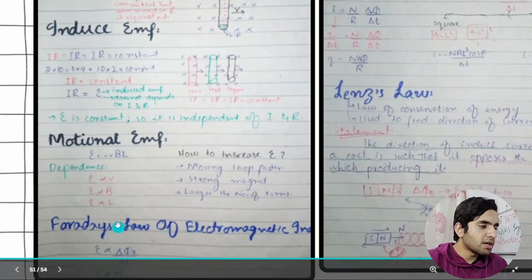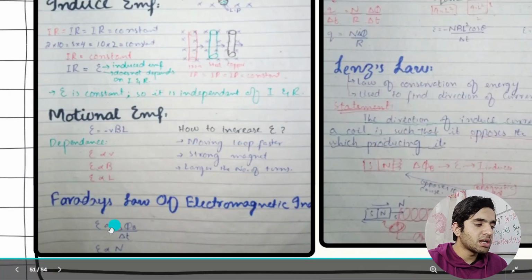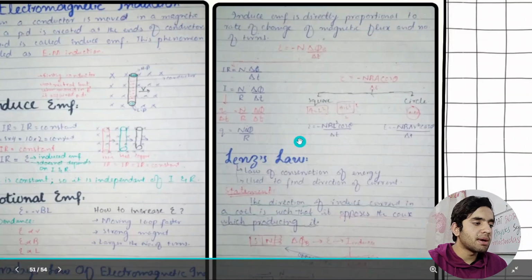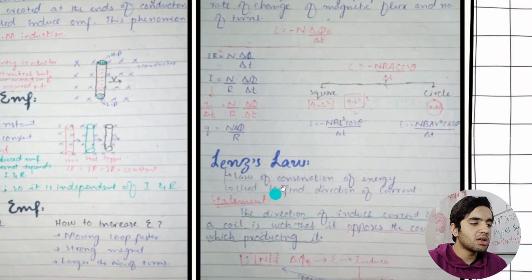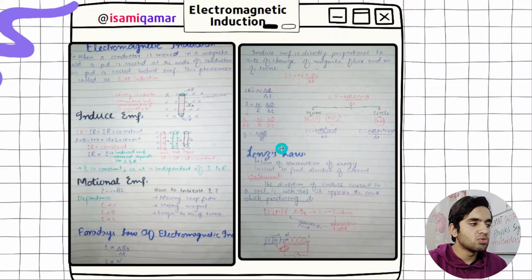And then Faraday's law of electromagnetic induction, that is very important. Faraday's law of electromagnetic induction is EMF equals N delta phi B divided by delta T, and its direction was indicated by Lenz's law. So you need to know Lenz's law. Lenz's law is the law of conservation of energy, and it is used to find the direction of current that is produced when applying current in a magnetic field.